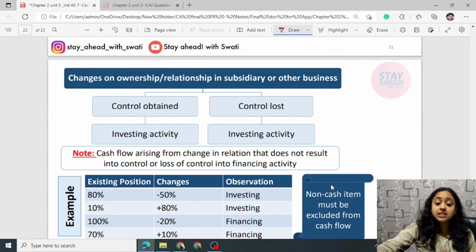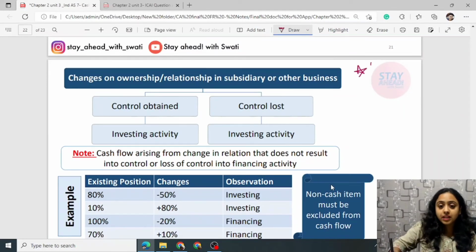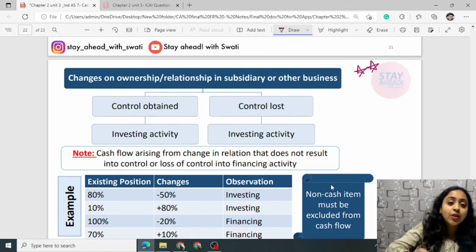Changes of ownership, this is very important. When you are investing in equity shares of some other entity, we have to see whether you are gaining or losing control, whether there is a change in ownership.